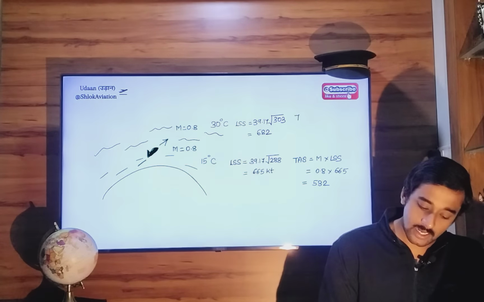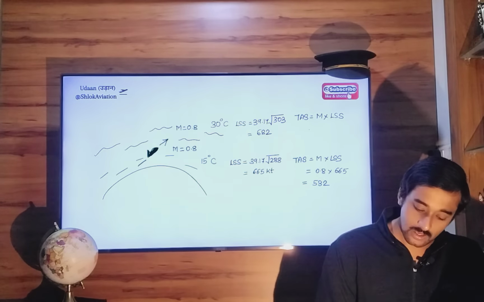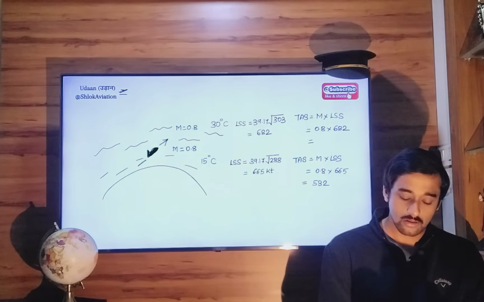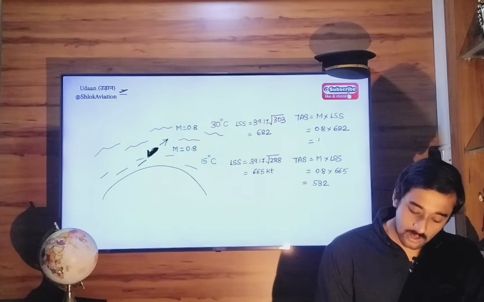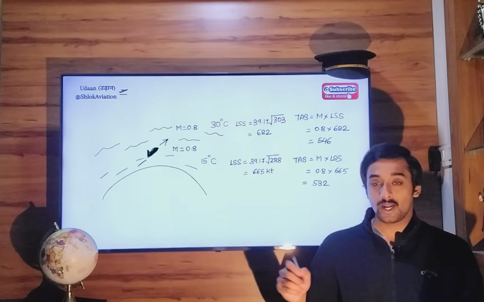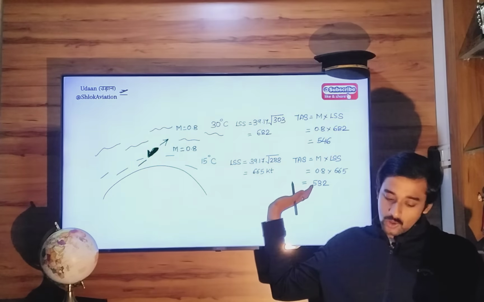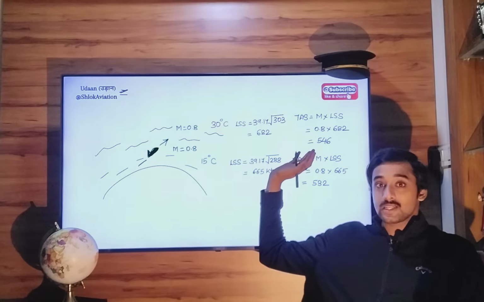Over here the true airspeed will be Mach multiplied by local speed of sound. So 0.8 multiplied by 682 is equal to 546 knots. So what has happened to true airspeed? It has increased from 532 to a new value of 546.